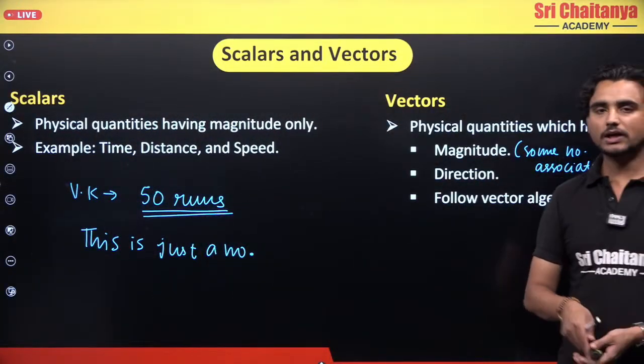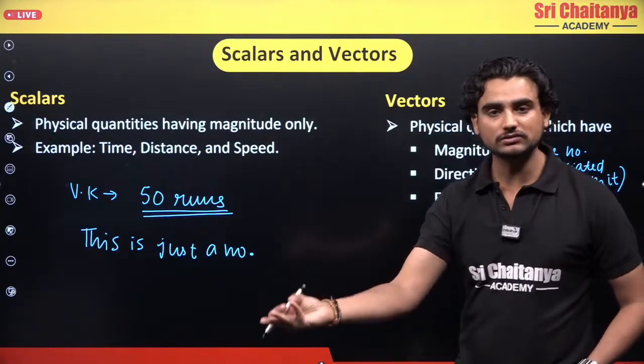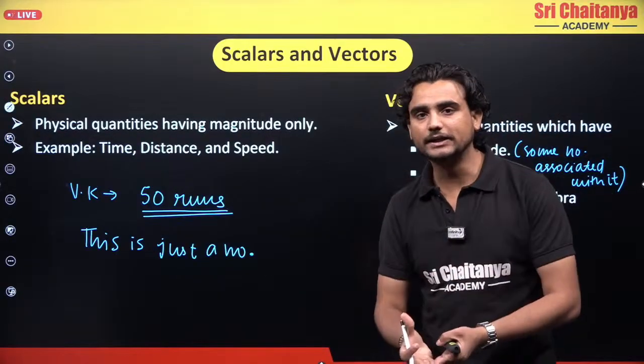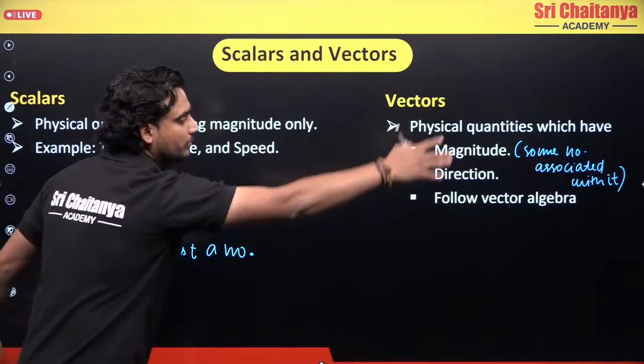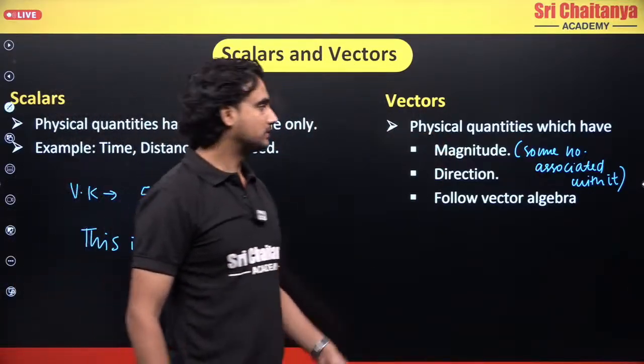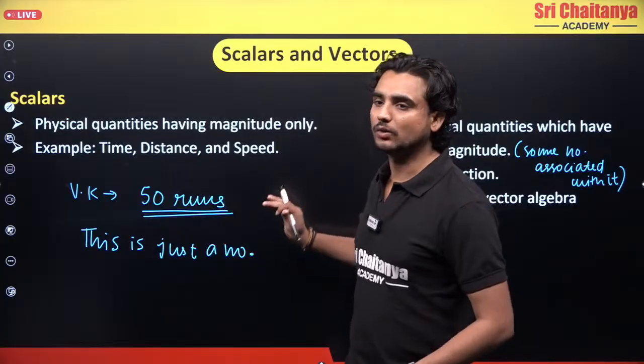So here you have specified direction as well as magnitude. And what is the magnitude? The magnitude is the length of this board. Clear? So this is what scalar quantity and vector quantity is.